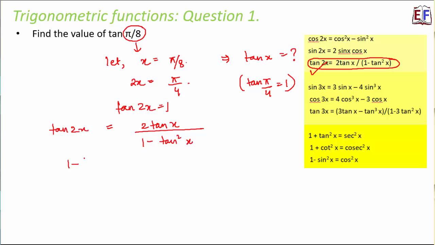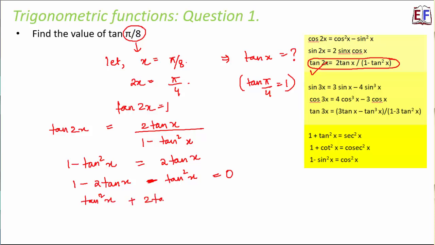So this is equal to 1 minus tan square x, because this becomes 1, is equal to 2 tan x. Or this can be written as 1 minus 2 tan x minus tan square x is equal to 0. Or this can further be written as tan square x plus 2 tan x minus 1 is equal to 0.